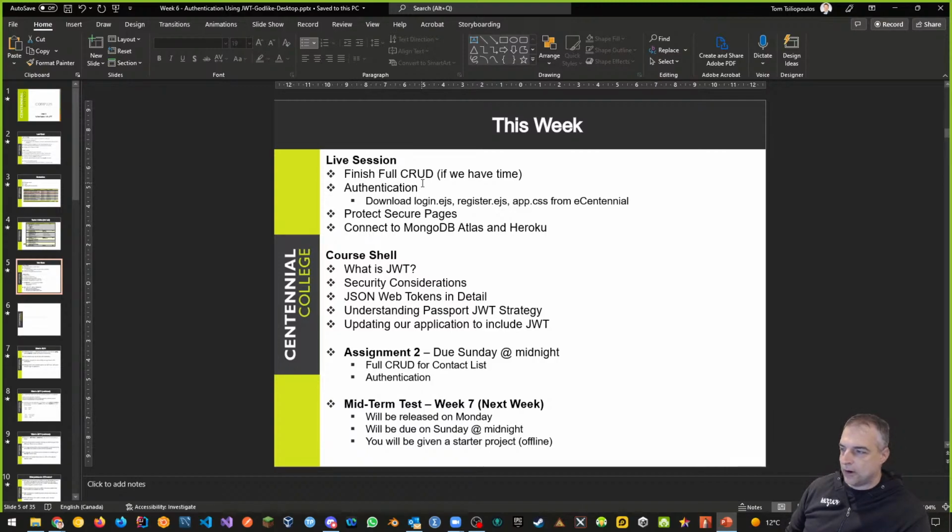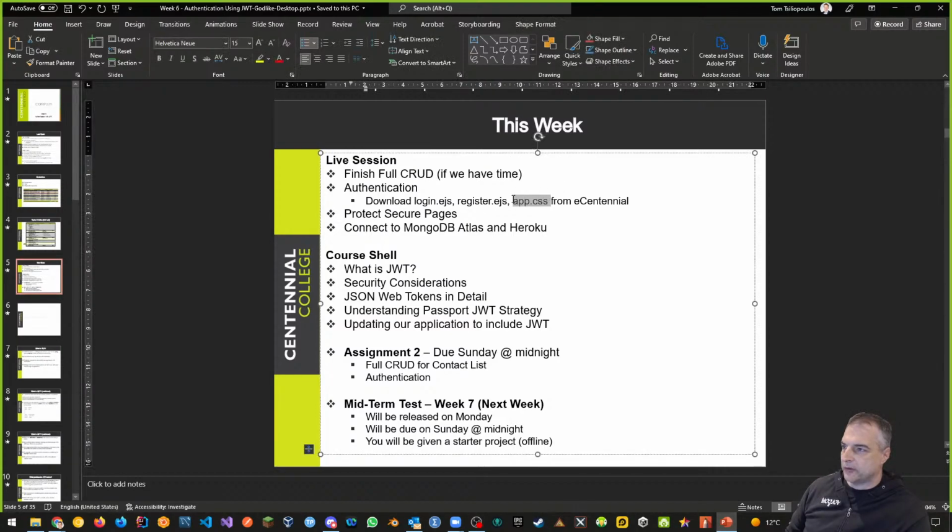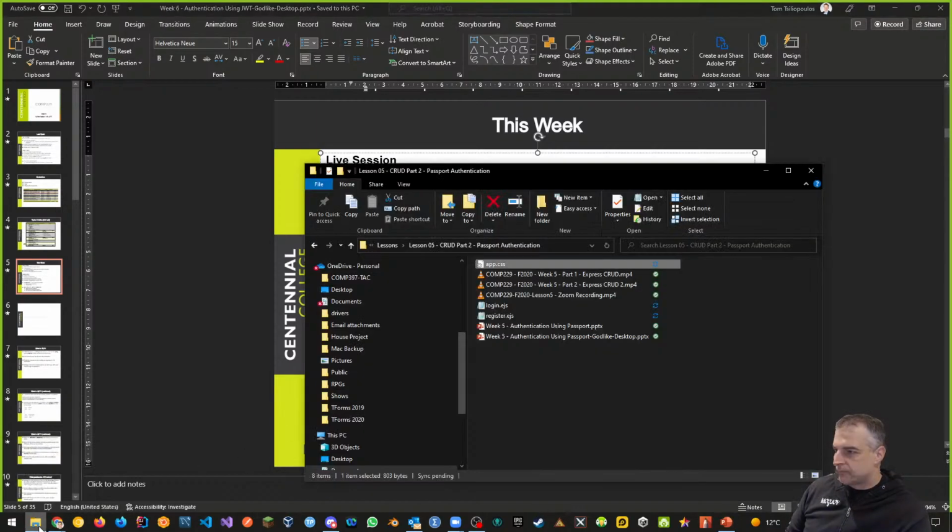I've given you online and on Discord a login, register, and app CSS that we're going to replace. We're going to replace our app CSS with this one to set up our authentication pages. So you don't have to type it by hand. It's going to save us some time this morning. So what I'm going to do is I'm going to just drag those things into our chat.